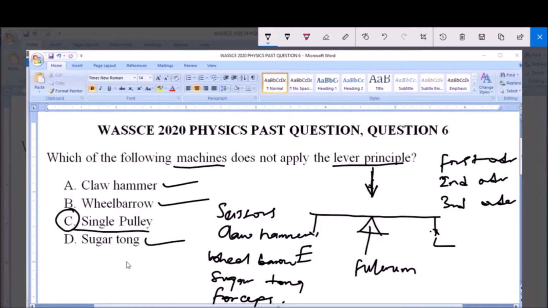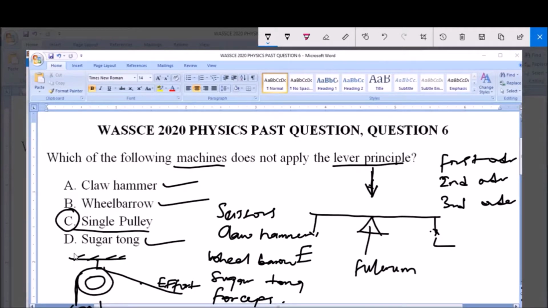Now a pulley is described like this. Let me give you a diagrammatic representation of a pulley. Take for instance, you have something like this where it is attached, then you have it like this. The effort is usually applied here, and then the load is what will be suspended on this pulley system, here. So the effort being applied here will enable you to lift this load.